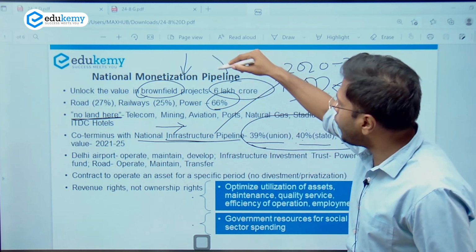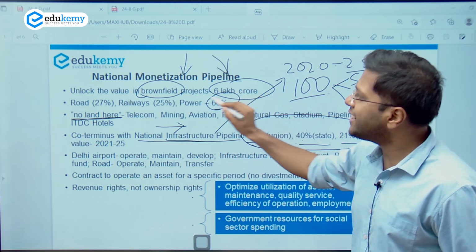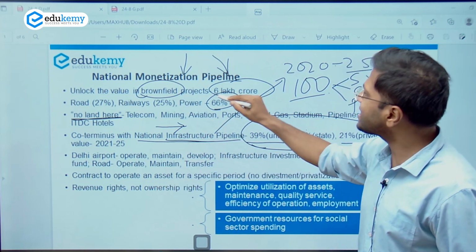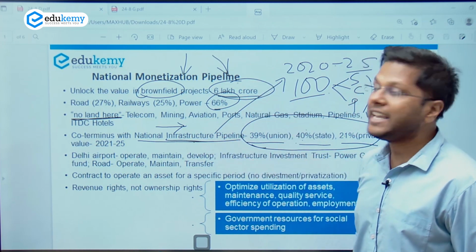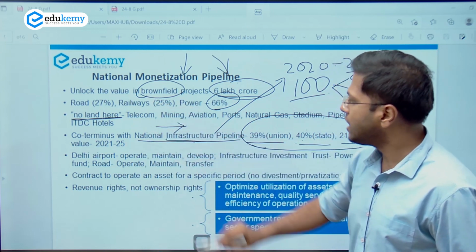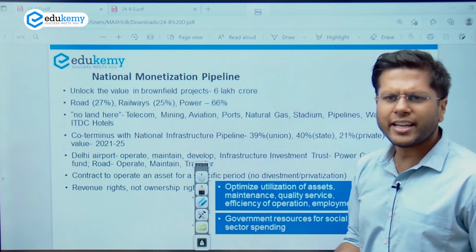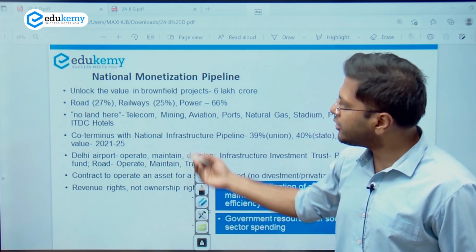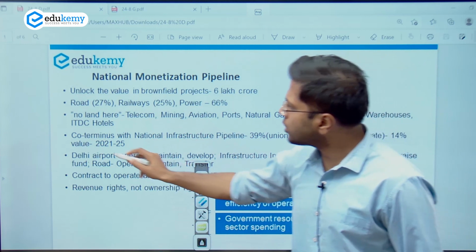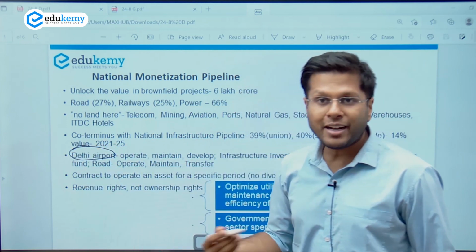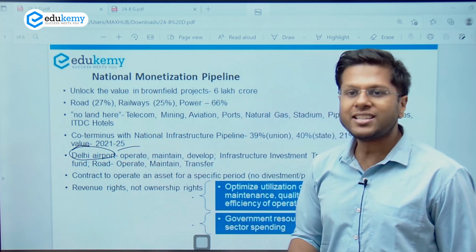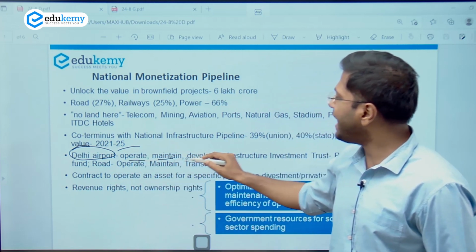Now, the kind of revenue that the government will generate from the National Monetization project, from these contracts, the private contracts, this money can be utilized again in the infrastructure pipeline. So this is how the government has ensured that these both plans are coterminous. Also, this is not anything new, because the government has had private participation in many projects, in government projects. Look at the airports. Many of the airports have been subletted. They have been contracted out. For example, Delhi Airport given to GMR for its operations. So schemes like operate, maintain and develop, right?